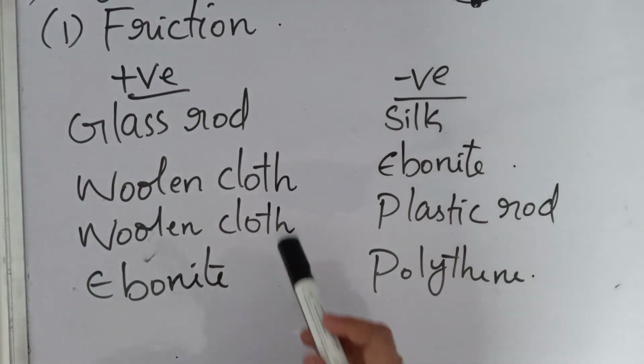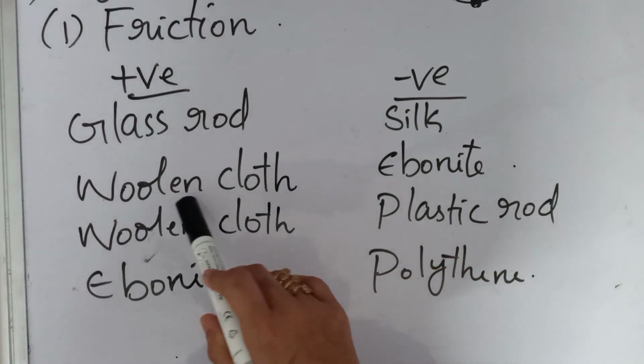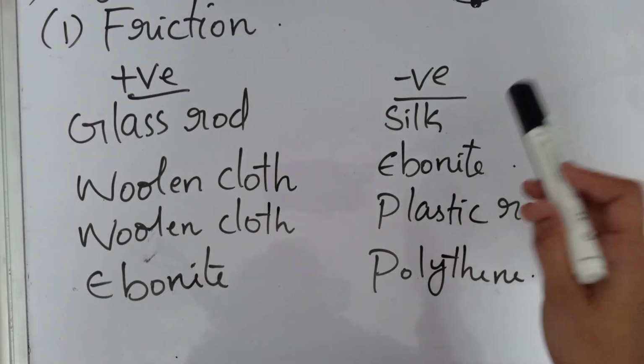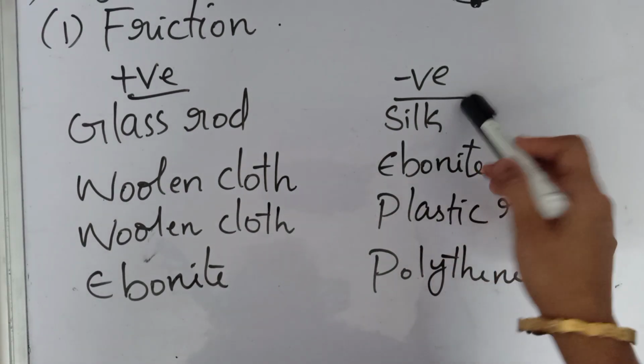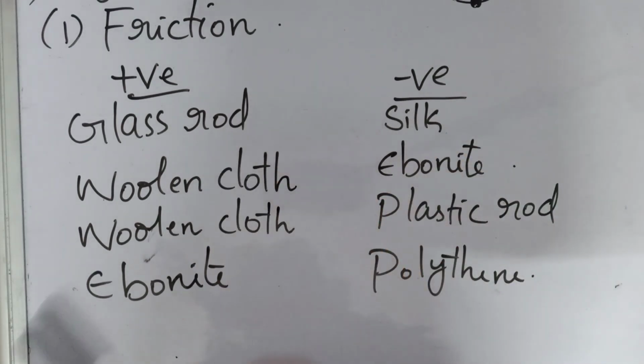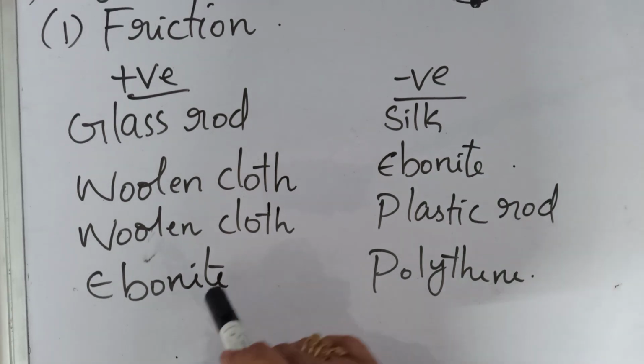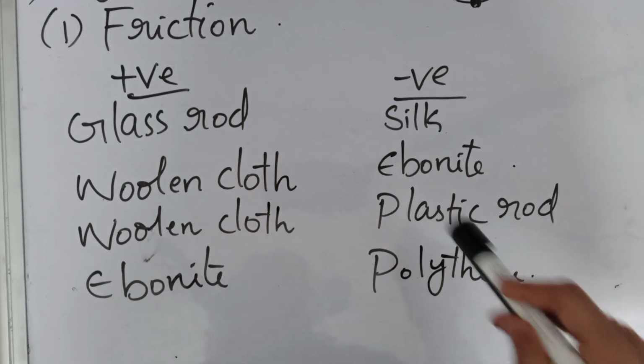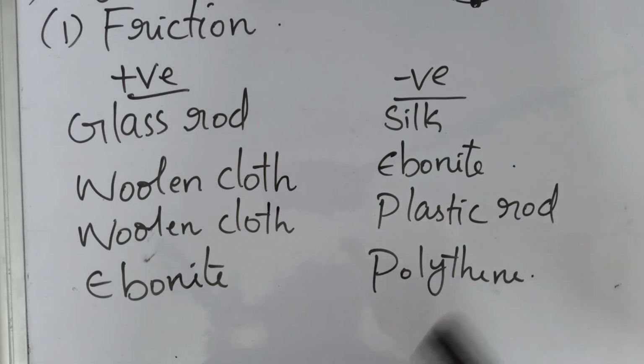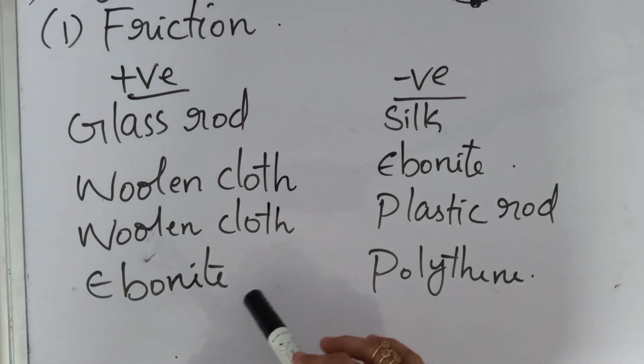So just see the second one, woolen cloth and ebonite. Here ebonite is becoming negatively charged and woolen cloth is becoming positively charged, right? And when we are rubbing ebonite with polythene, ebonite becomes positively charged and polythene becomes negatively charged. Okay, so we can't predict which one will be positive or negative.